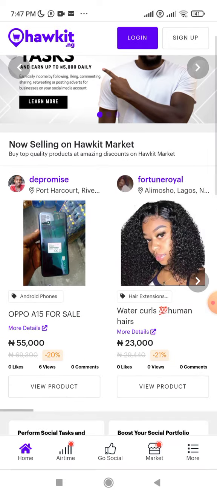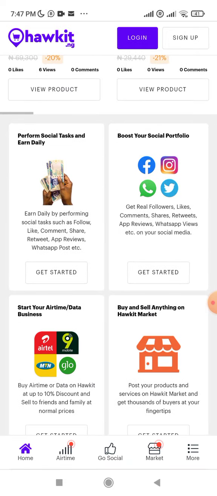Okay, so you can perform tasks daily. There are some people that want you to do some things for them on their social media platforms. Some people on Instagram want you to like their posts. Some people on Twitter want you to share what they've posted there. Some people on Facebook want you to share or like or comment on what they've posted there. So for a fee, they will pay Hawkit, like they are the employer now. I'm looking at it from the employer angle. Anybody can be an employer on Hawkit to give out micro jobs to people in order to do all these things for them.